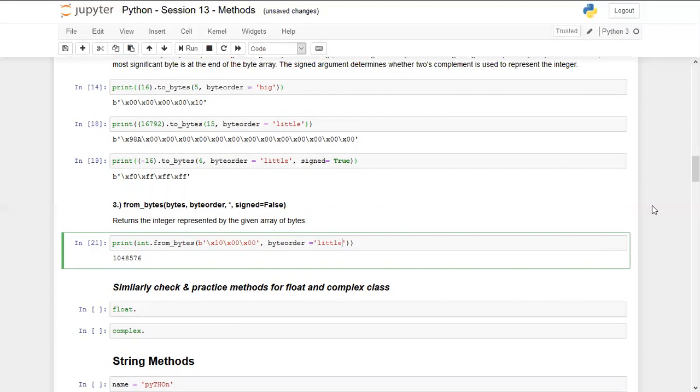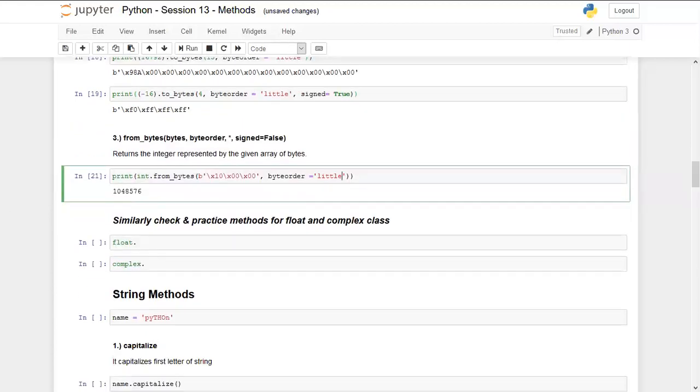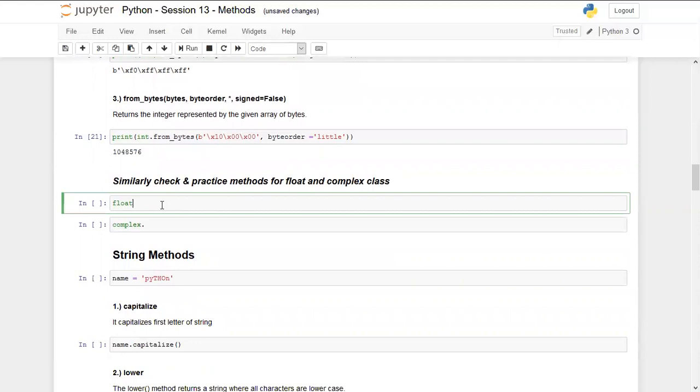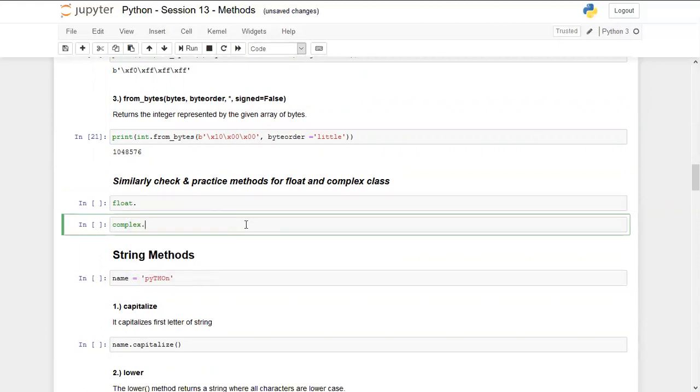But I will definitely focus on string methods, and I will try to explain very clearly because those methods are very important. Similarly, like integer methods, we also have float and complex methods. You can check that. Just write float dot and press tab. You will get all the float methods. These are some 8 methods, and for complex, I think we just have 4 methods. Again, these are not much used, so I will skip these.